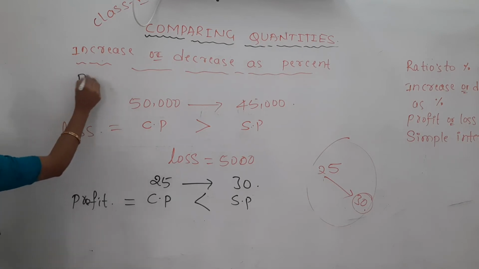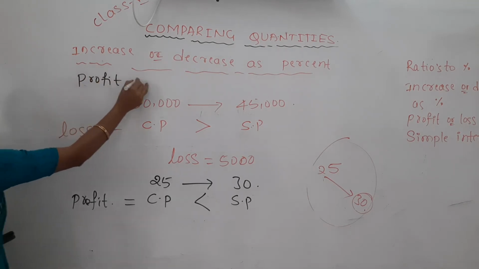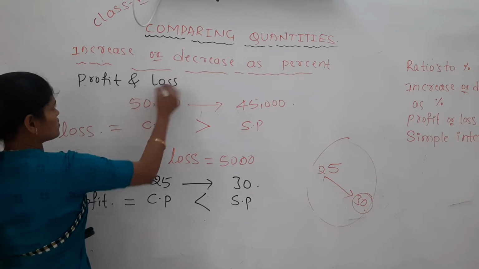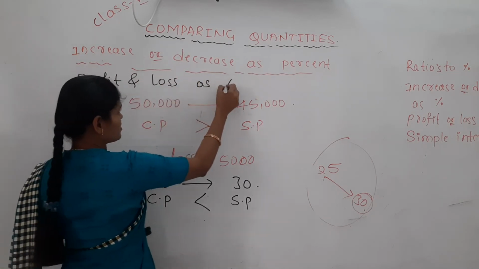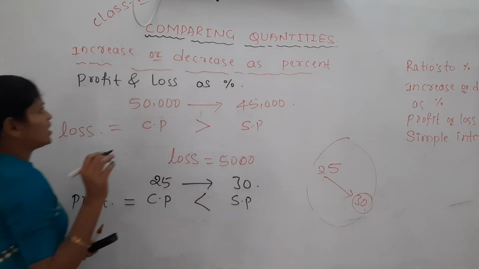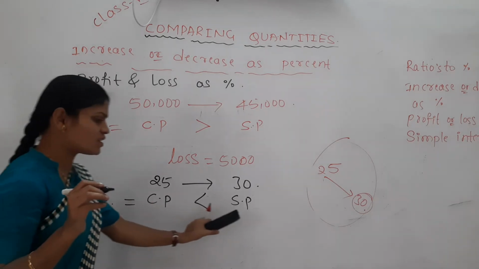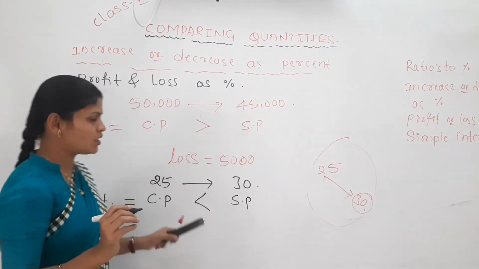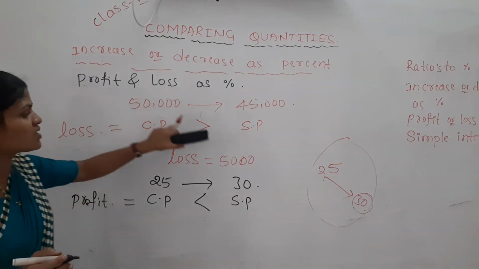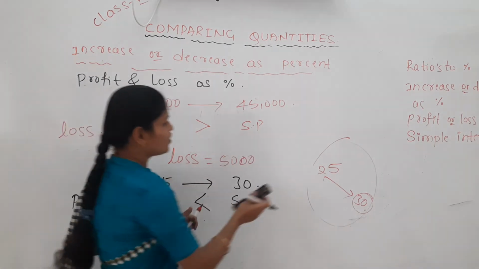Expressing the profit as well as loss as a percent. Yes. Now, if the cost price is less than the selling price, you will get the profit. If your cost price is more than the selling price, you will get the loss.